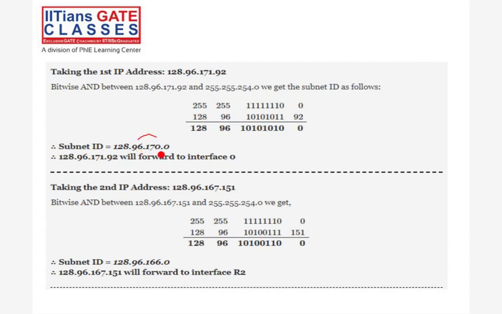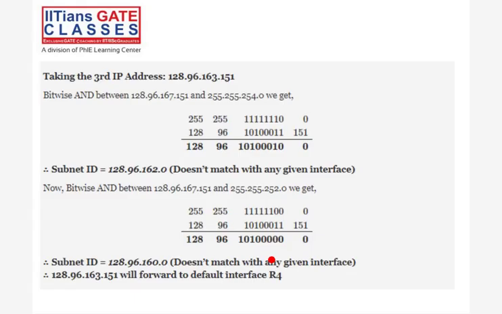The last one, this 165 is there and 254. I'm trying with that. I'm getting 164, but it is not a part of the 254. But if you try it with 252, it will match this one. So the answer will be A.